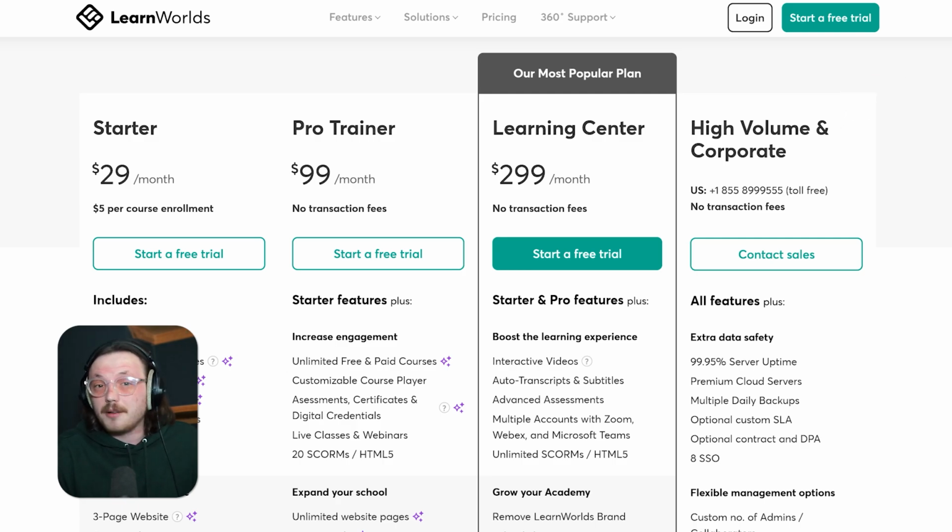It includes 99.95% uptime, strong cloud security, daily backups, custom SSL, and follows GDPR rules. Plus, it gives you custom admin roles, flexible pricing options, and a dedicated success manager. You'll also get 24/7 priority support by email and phone to keep things running smoothly.